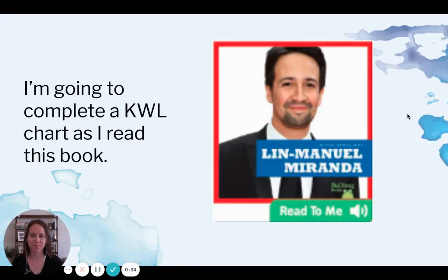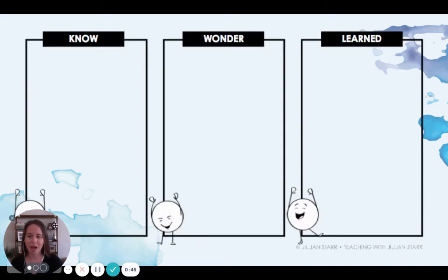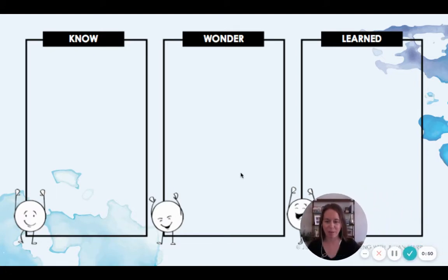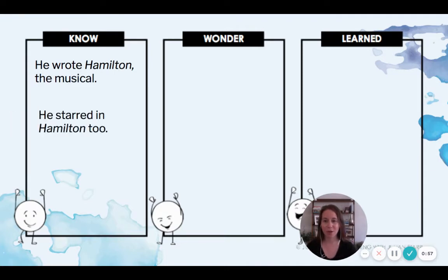new. I'm going to complete a KWL chart as I read this book called Lin-Manuel Miranda, about this guy right here named Lin-Manuel Miranda. I'll start by thinking about what I know and what I am wondering about Lin-Manuel Miranda. Well, one thing I know about him is that he wrote Hamilton, the musical. I also know that he starred in Hamilton too. That means he was the actor that played the main character in the show. I also know that he is pretty famous.